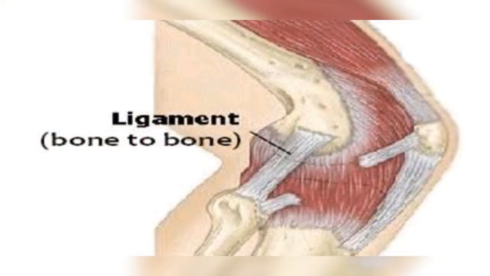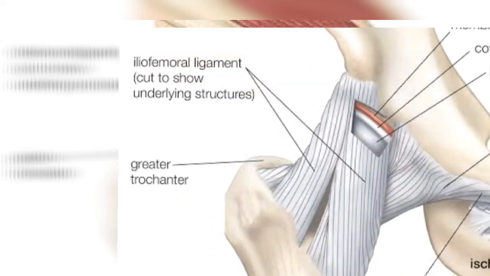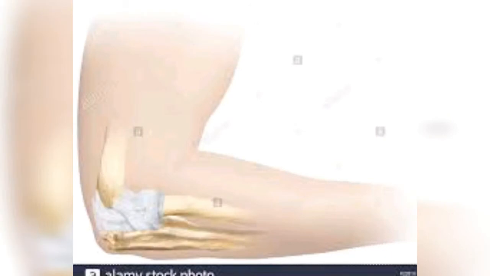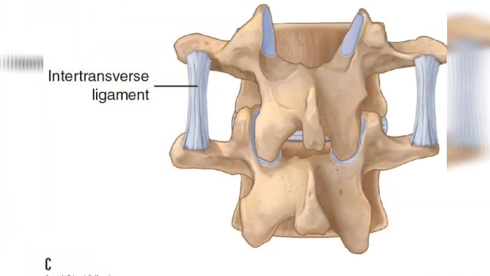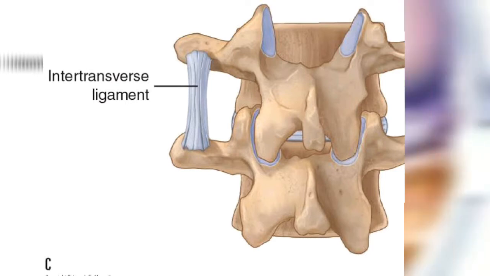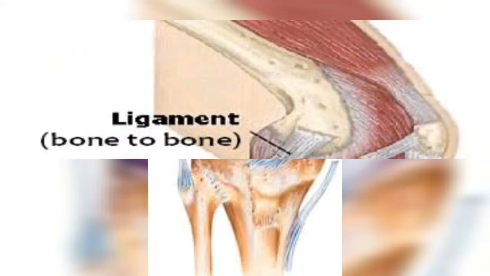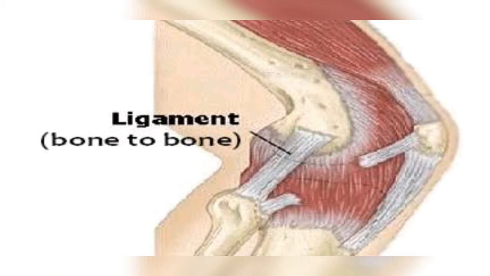What are ligaments? Ligaments are the stretchy type band, rubber type band, which helps in stretching. That is why it is called a stretchy band that connects bone to bone. It gives your joints support. It helps in movement because of this ligament. And we have this ligament around our knees, ankles, elbows, shoulders, and every joint part. If you stretch your joints extremely, then it may affect your joints, it may affect your ligaments. So did you understand what ligaments are? It is a stretchy band which connects a bone to a bone.